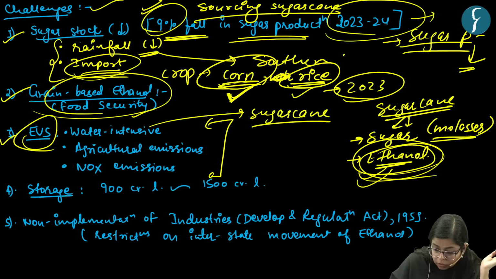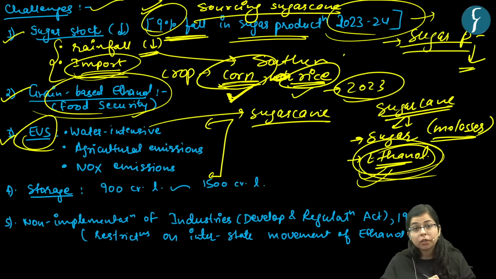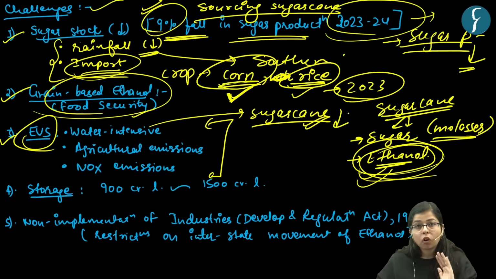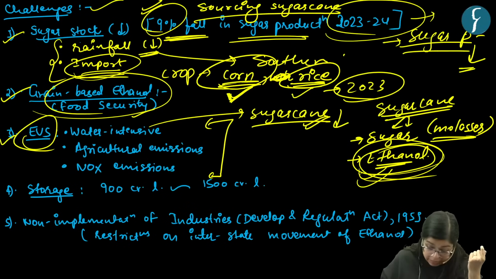As I already told you, 85% of ethanol produced is produced from sugarcane. But sugarcane is a water-intensive crop, or a water-guzzling crop, right? So this will lead to the lowering of the water table. This is the first environmental challenge.